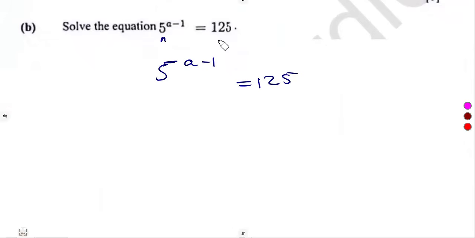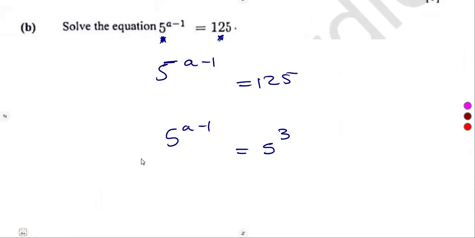From our exponents, we are dealing with indices, same bases. So 125 can be written in base 5. It can be written in the base of 5 as 5 to the power of what? 3.